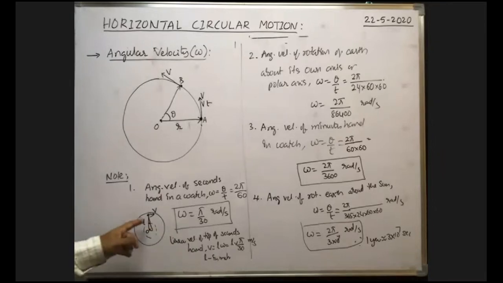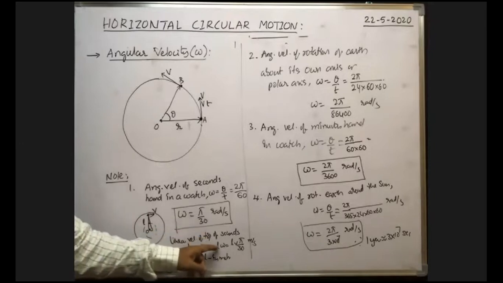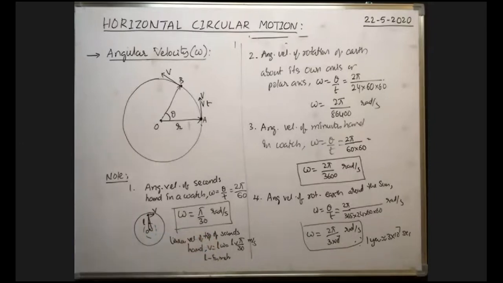So whenever they ask for the linear velocity of the midpoint of the second hand, what is the radius of the circular path of the midpoint of the second hand? That is equal to half of the length of the second hand. That's why instead of r we have to write L by 2. Of course, it is the linear velocity of the second hand. Okay.